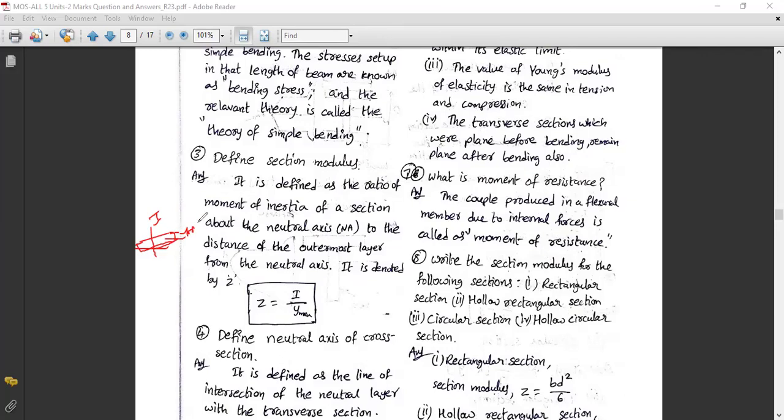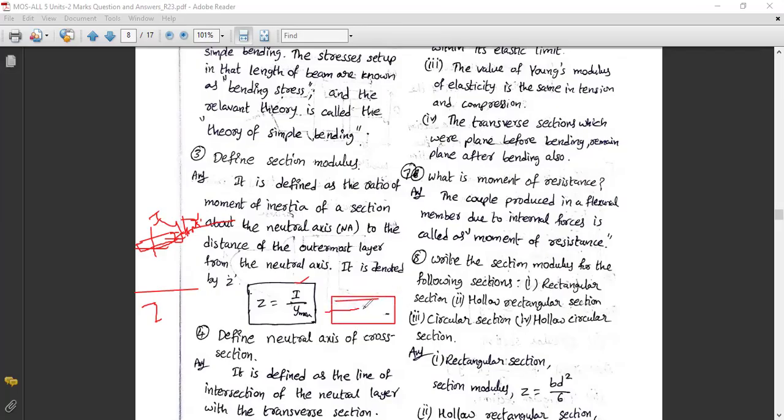So Y max is this maximum Y by 2. Y max is equal to, if you are taking a beam, Y by 2. So Z is equal to I by Y max. I is the moment of inertia of the section about the neutral axis only. So you are going to take a neutral axis. The neutral axis is there for a beam, and Y max is the distance to the outermost layer.